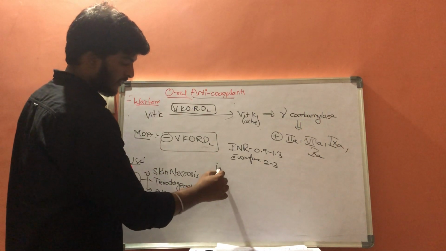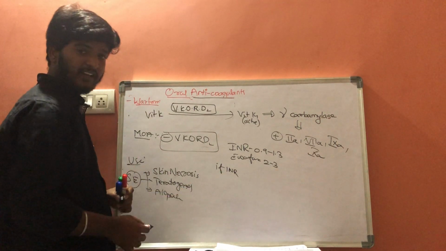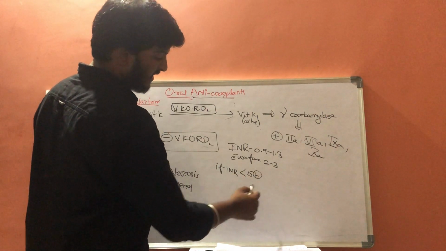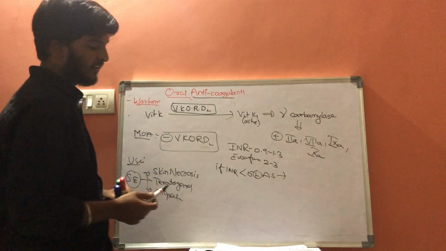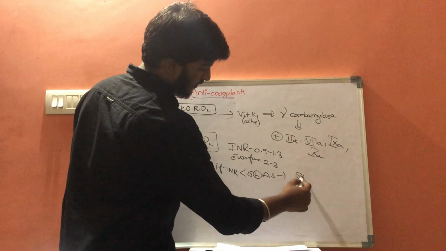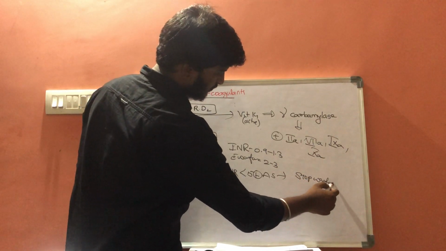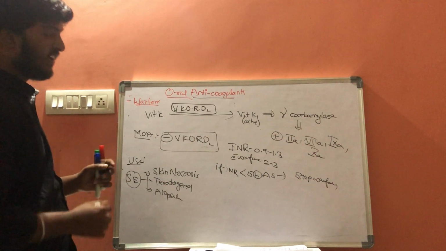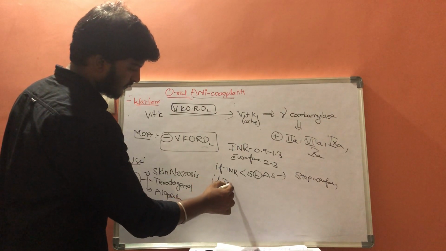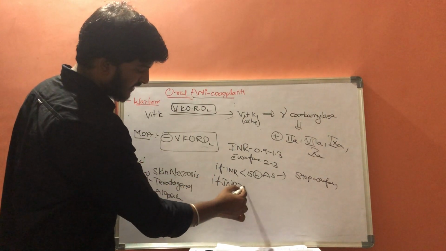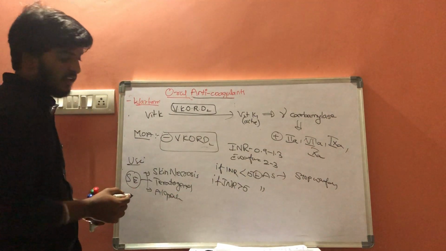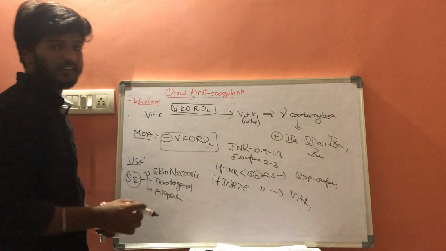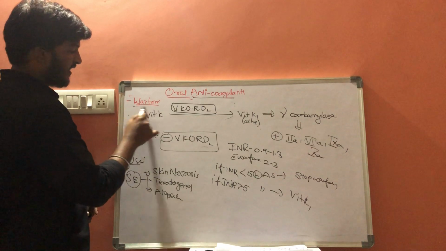If INR is less than 5 and the patient is asymptomatic, we should stop warfarin. If the INR value is more than 5 and the patient is asymptomatic, we should give vitamin K. Vitamin K1 is the antidote for warfarin.